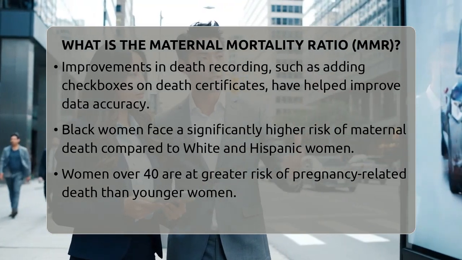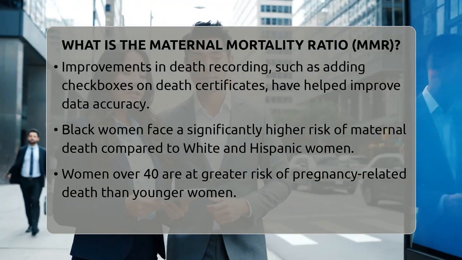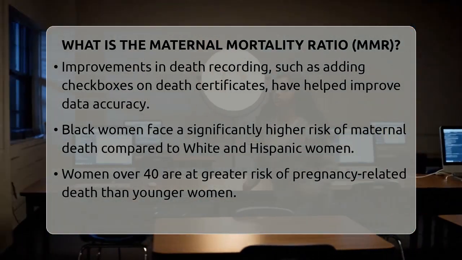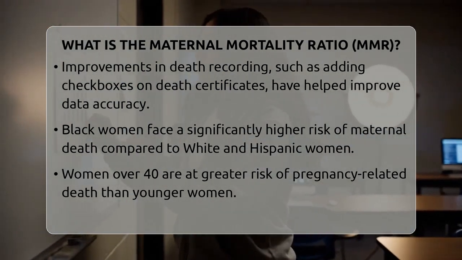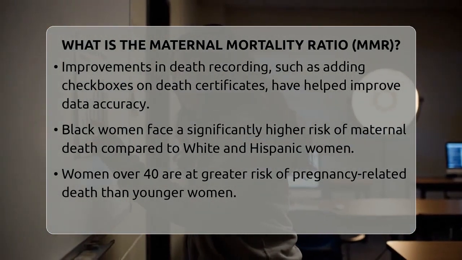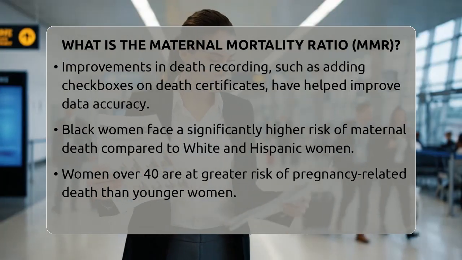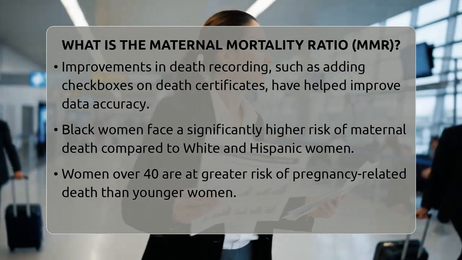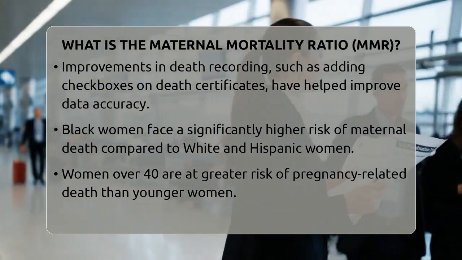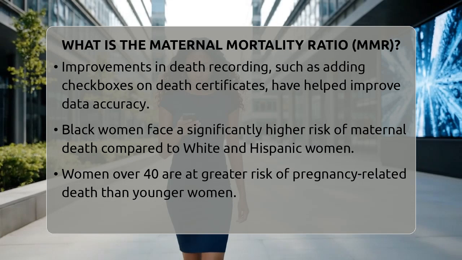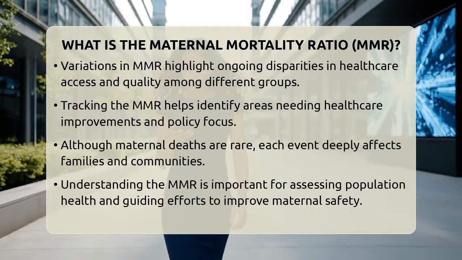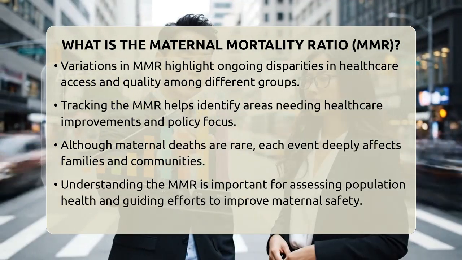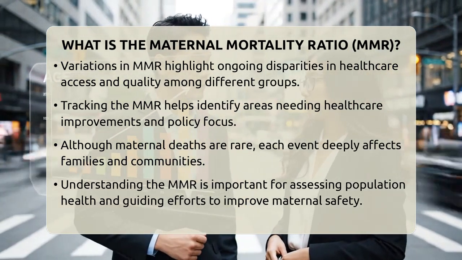For example, Black women face a much higher risk of dying from pregnancy-related causes than white or Hispanic women. Age also plays a role. Women over the age of 40 are at a higher risk than younger women. These differences highlight ongoing challenges in healthcare access and quality for different groups. Knowing the maternal mortality ratio helps us see where problems exist and where efforts should be focused. It is a key measure of how well the healthcare system protects women during pregnancy and childbirth.